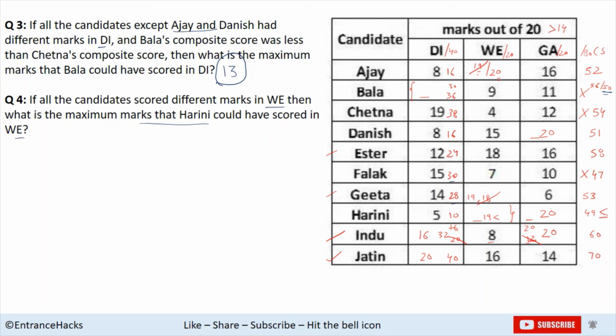So it could be 16. That way the total would be 46, so that is the possibility. So 16 is the marks that Harini could have scored in WE.